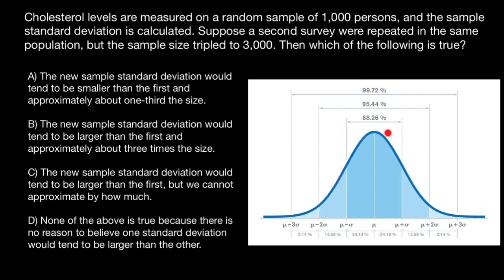We're just going to get more data points, but our distribution is probably going to be the same. 68.26% we are going to find within one standard deviation from the mean, and 95.44% within 2 standard deviations from the mean. So as you see, the correct answer is going to be answer D.